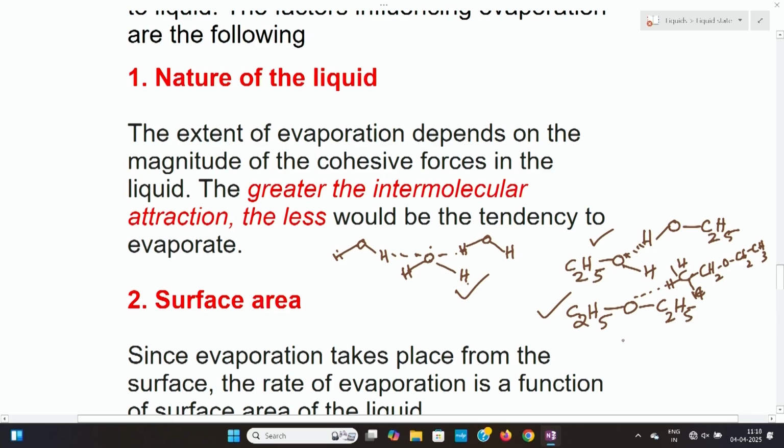In diethyl ether there is not that much intermolecular attraction, so it is easy to evaporate, and ethanol is also easy to evaporate. But comparing ether and ethanol, ether will evaporate faster. In water the intermolecular forces are so strong that it is very difficult to evaporate compared to ethanol and diethyl ether.